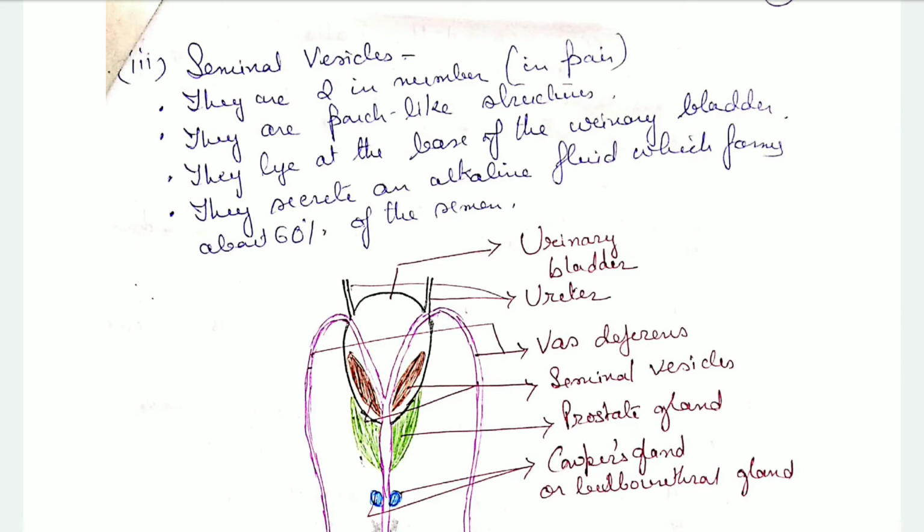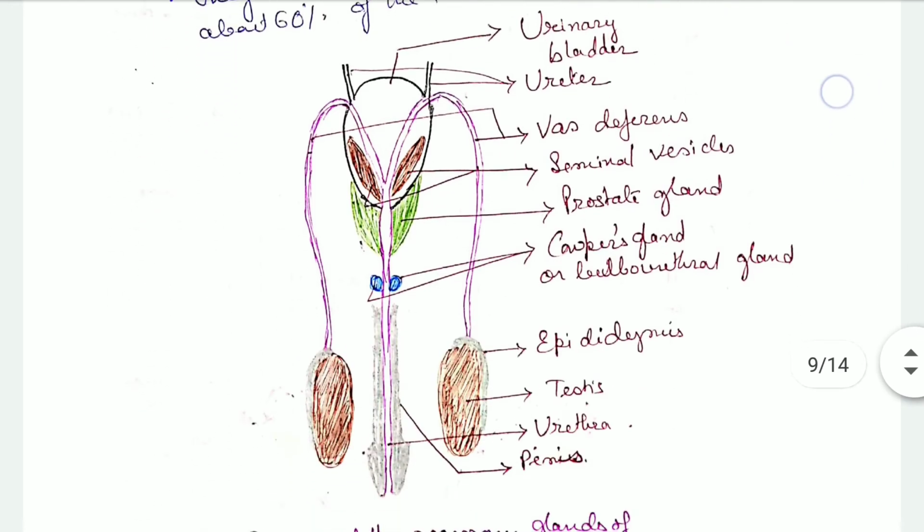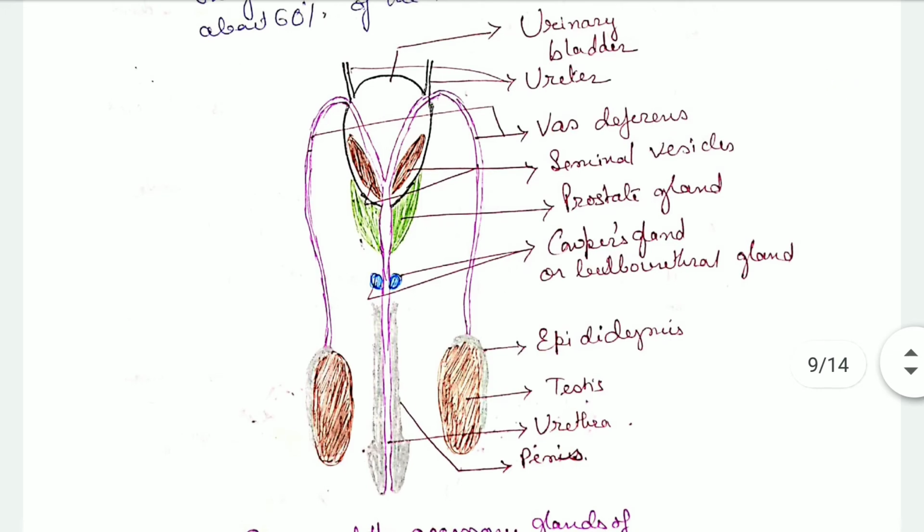Now we come to the seminal vesicles. They are two in number, that is, in pairs, and they are pouch-like structures. They lie at the base of the urinary bladder, and they secrete an alkaline fluid which forms about 60% of the semen.